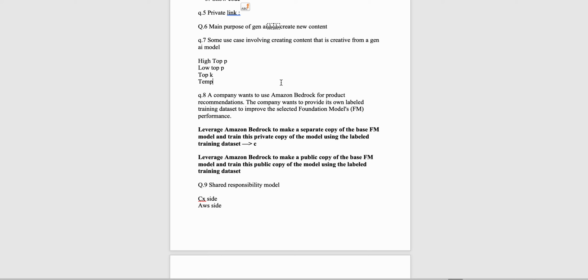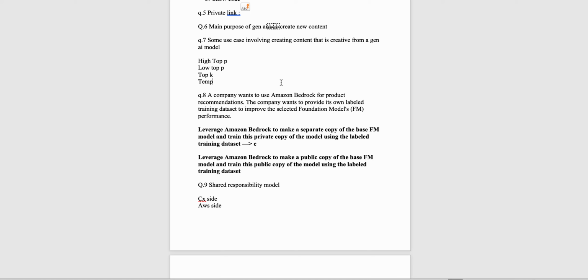Now remember one thing: when we use Amazon Bedrock, and you would already be aware of that, Amazon Bedrock has predefined models trained on a certain amount of data, and when you use your data to fine tune the model, you always make a copy of that base foundation model. You never do fine tuning on Bedrock's model. So just remember two things. One, you always make a copy of the foundational base model. Second, it always makes a private copy of the model.